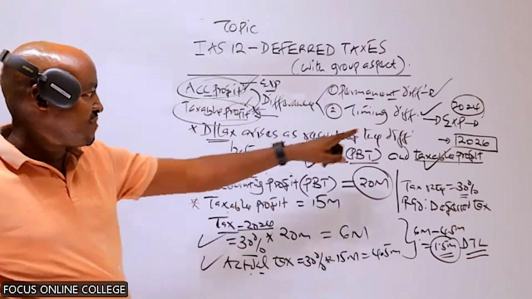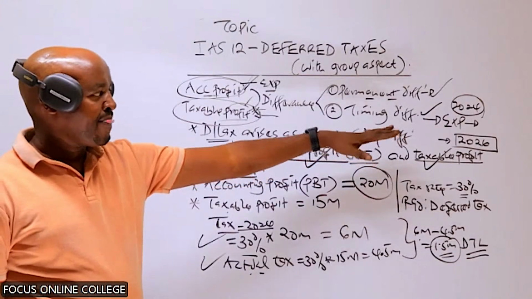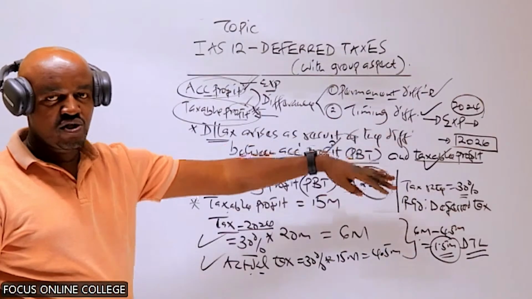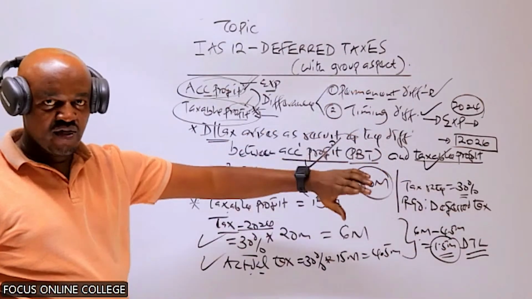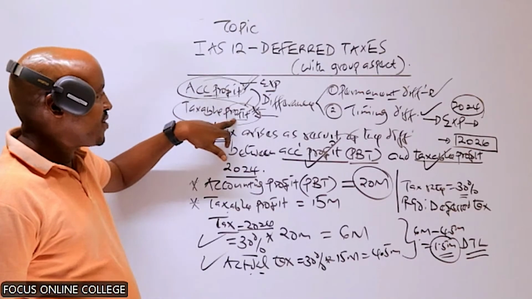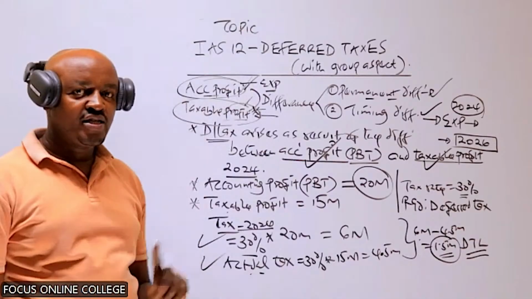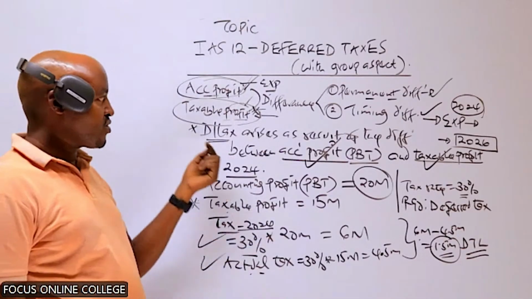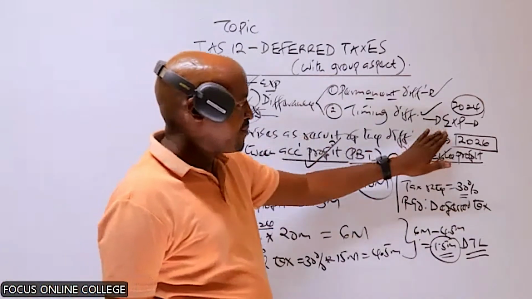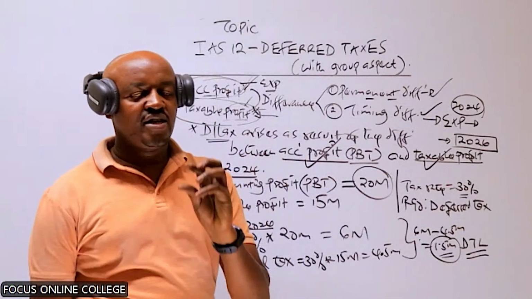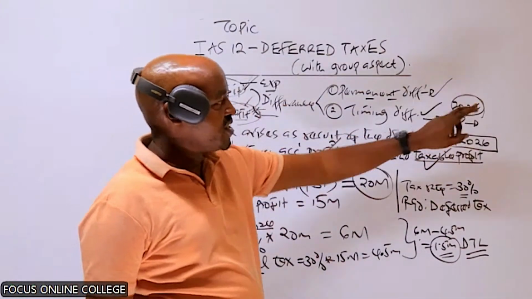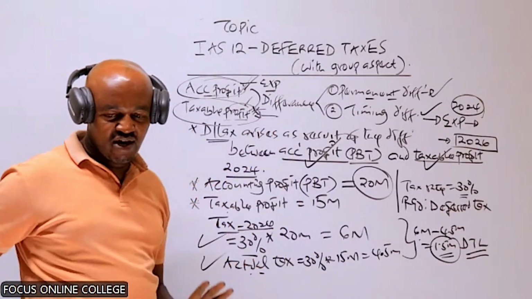It means this expense will be recognized as allowable expense not in 2024, not in 2025, but in 2026. When the company was computing the taxable profit of 2024, that expense was not recognized as allowable, but when computing the accounting profit for 2024, it was recognized as an expense.